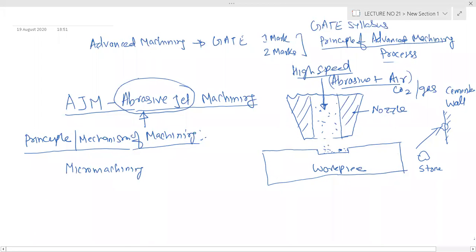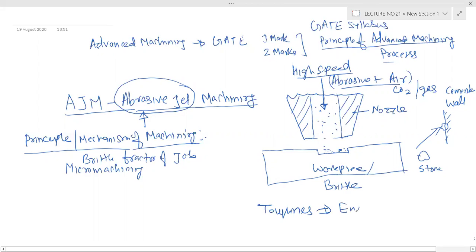And you know, this is complete fracture. It is a brittle fracture of the job. Brittle fracture means this material, this workpiece, must be brittle, because you know the toughness. What is the toughness? That is the energy, right?